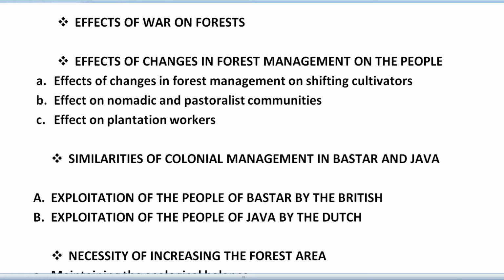Soon the people of Bastar organized themselves. In 1910, they raised a standard of revolt against the British. Bazaars were looted, and houses of British officials were robbed and set on fire. Those associated with the colonial rulers, like traders, policemen, government servants, etc., were also not spared. Though the rebellion was suppressed within 3 months, it put a check on the reservation policy of the British government. The work on reservation was temporarily suspended, as the area to be reserved was reduced to half of that planned before 1910.